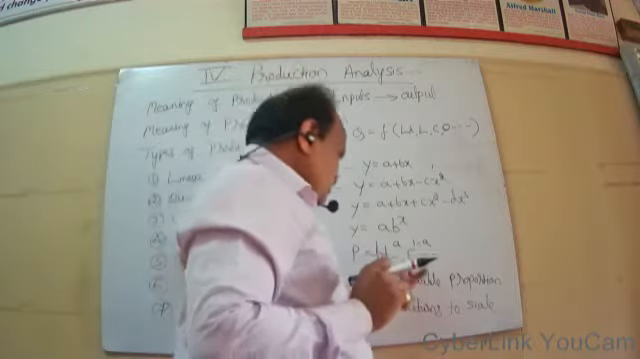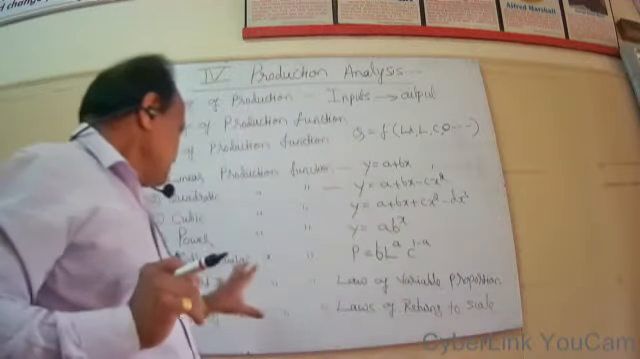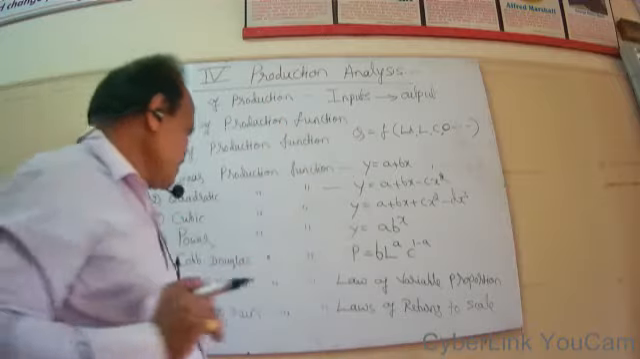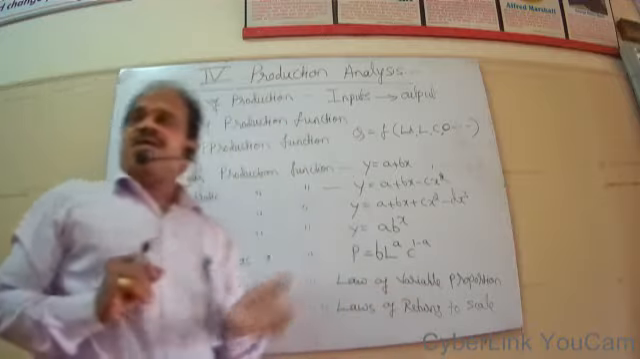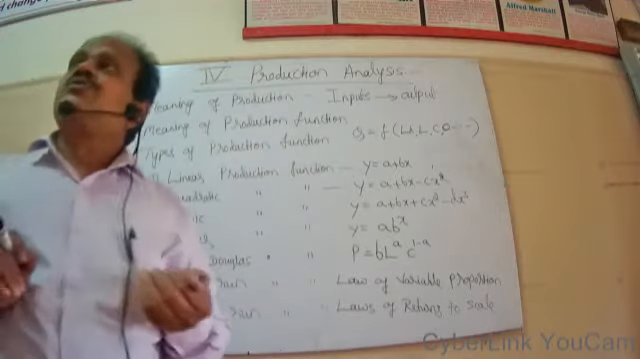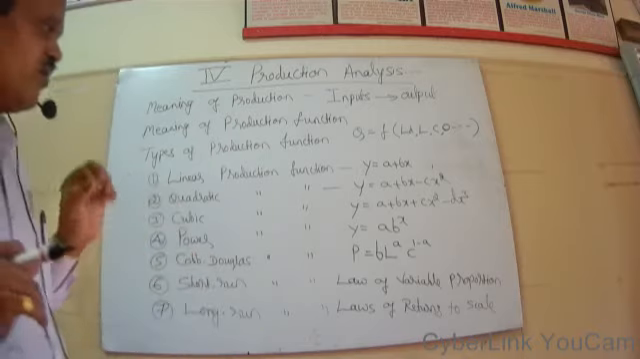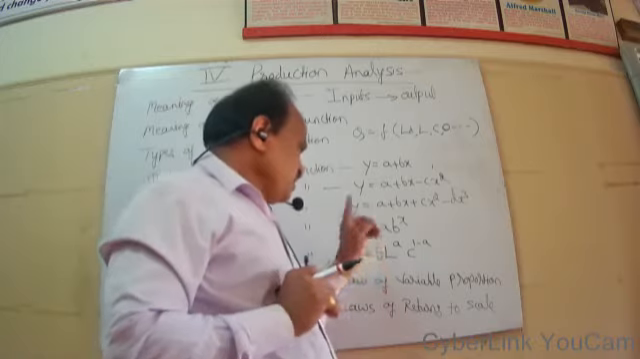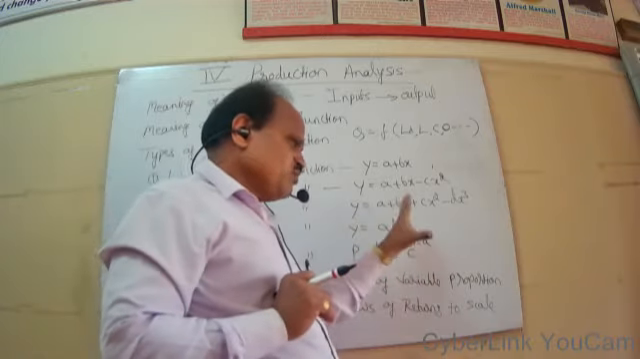So apply this formula and try to get the desired level of output. So this production function given by Cobb-Douglas is highly applicable to the industrial sector of America. B into L raised to A into C raised to 1 minus A.